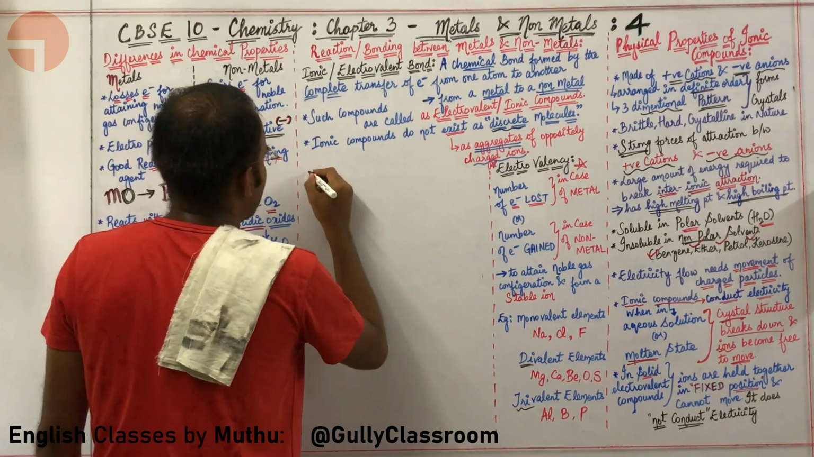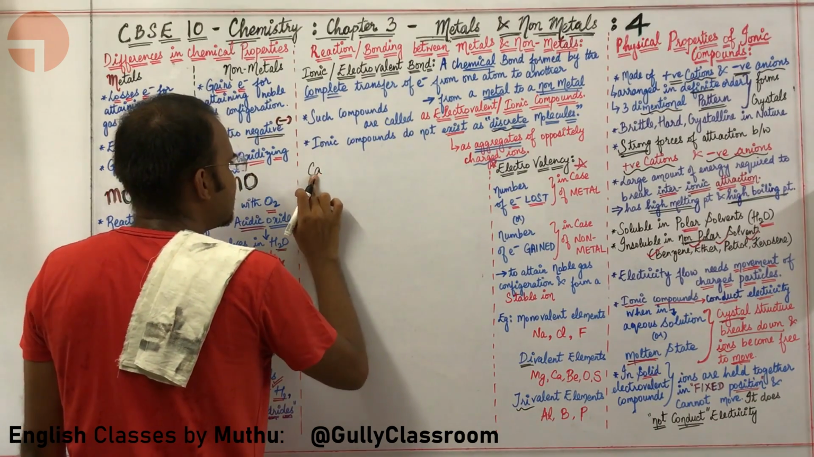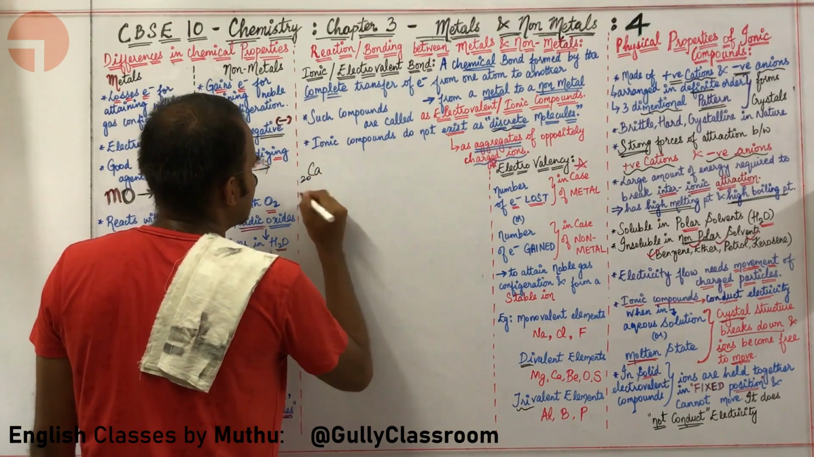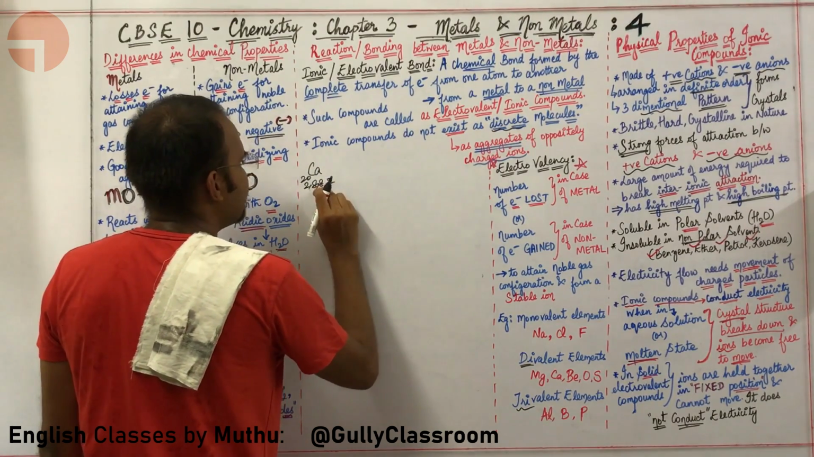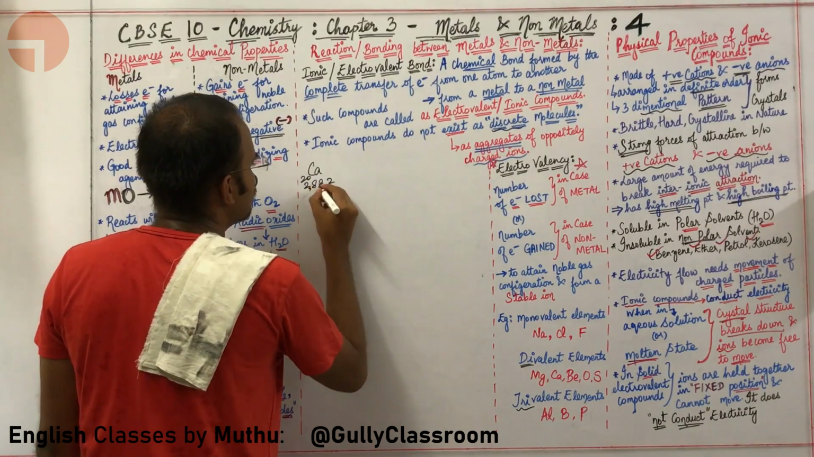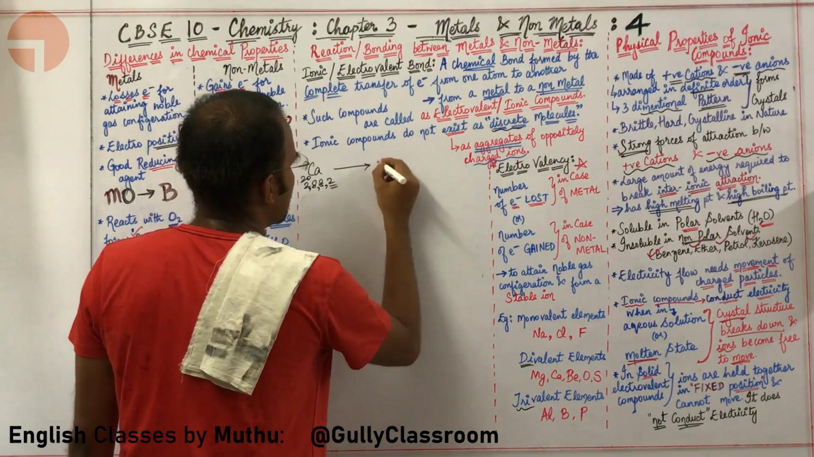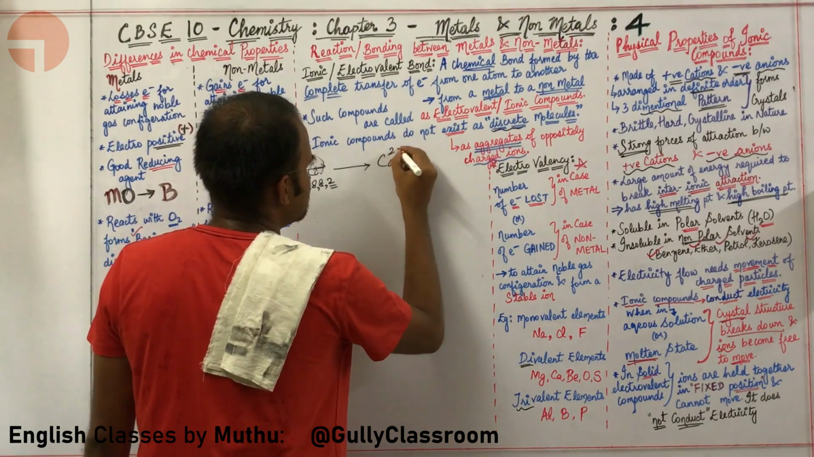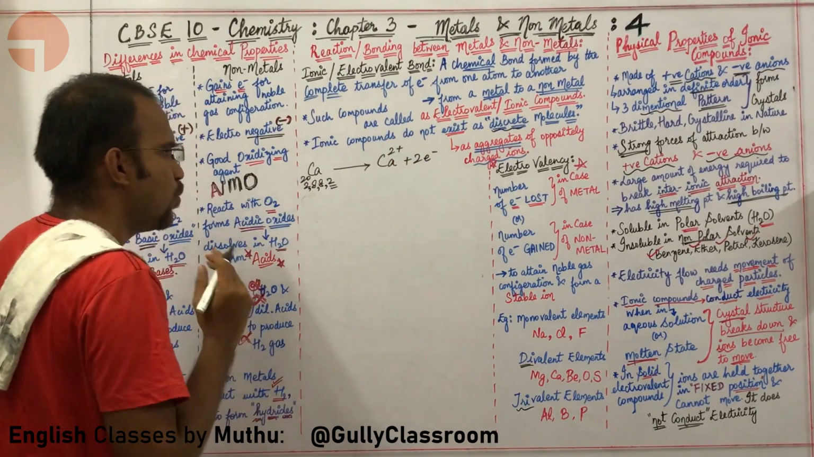Let us first take calcium. What is the atomic number of calcium? 20. What is the electronic configuration of calcium? 2, 8, 8, 2. How many valence electrons does calcium have? Calcium has just 2 valence electrons. These 2 valence electrons will be lost by calcium. It is forming Ca2 plus and 2 electrons. That is fine. What next?